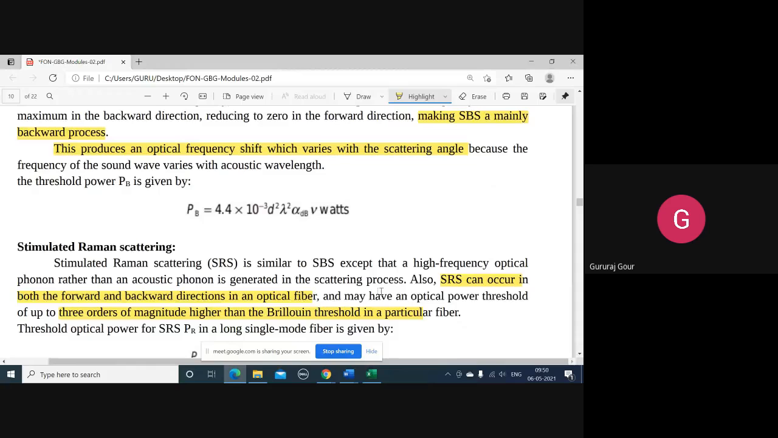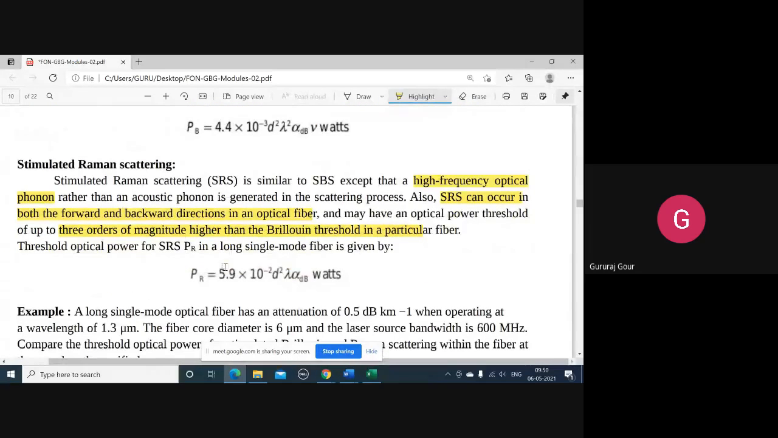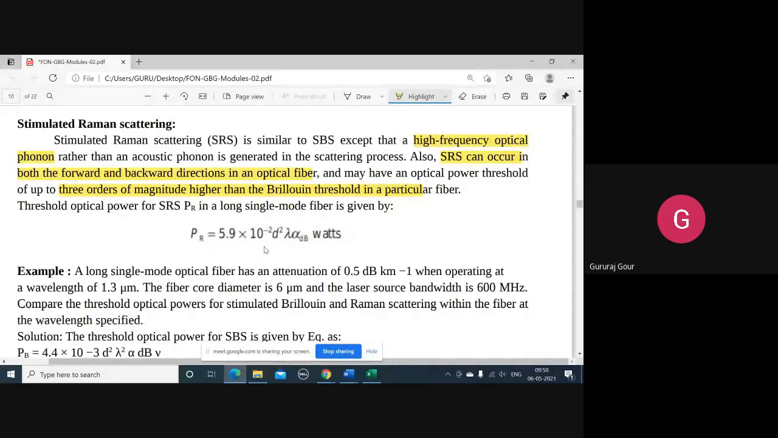Next one, stimulated Raman scattering. SRS is similar to SBS except that a high frequency optical phonon rather than an acoustic phonon is generated in the scattering process. So during SRS, only a high frequency phonon is generated, and this occurs in both forward and backward directions. The power threshold is 3 times more than that of SBS and is given by 5.9 × 10^-2 d² λ α_dB V watts.